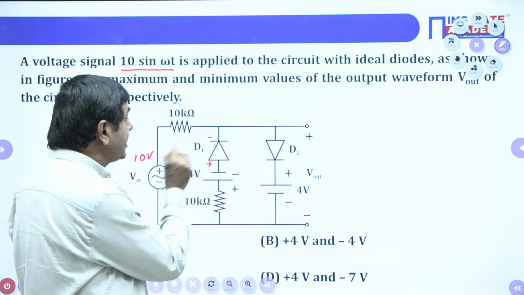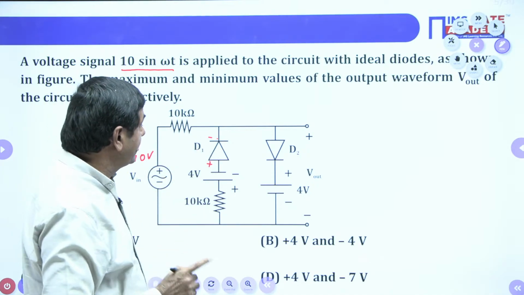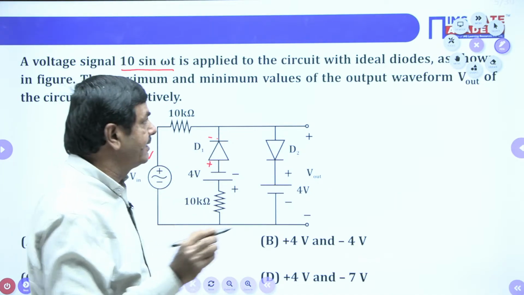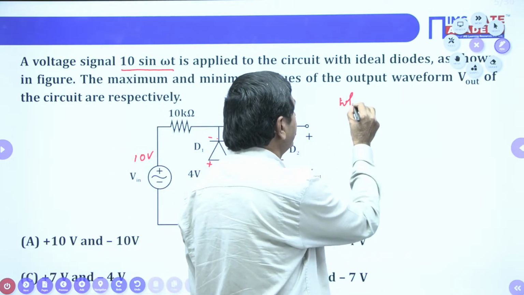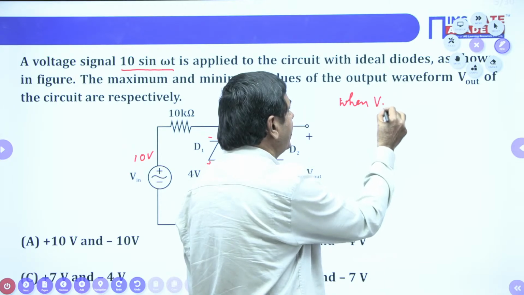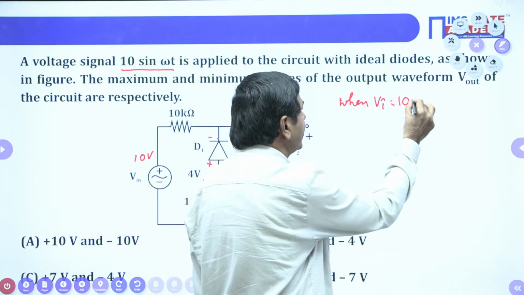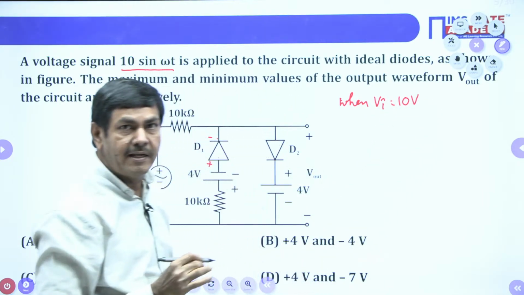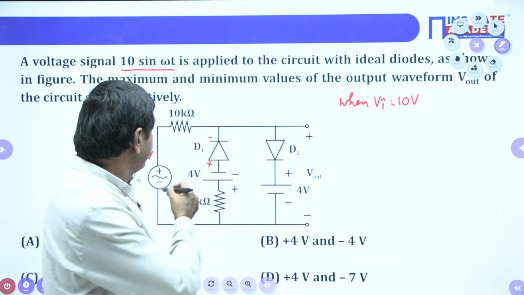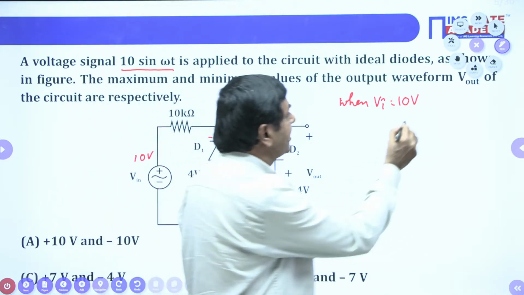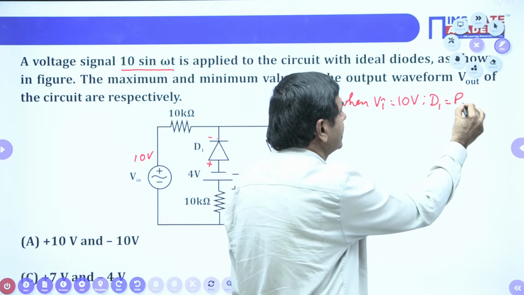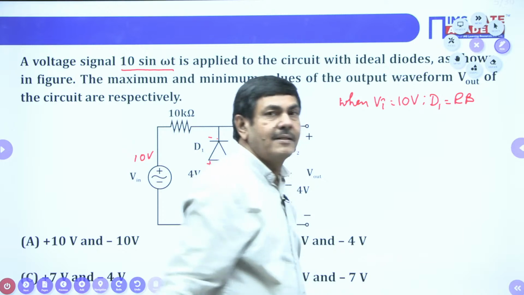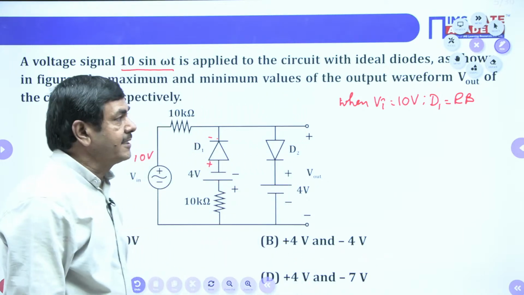Positive given to the negative means 100% diode D1 is reverse biased. So when Vi equals 10 volts, to find the maximum voltage, D1 is reverse biased here.